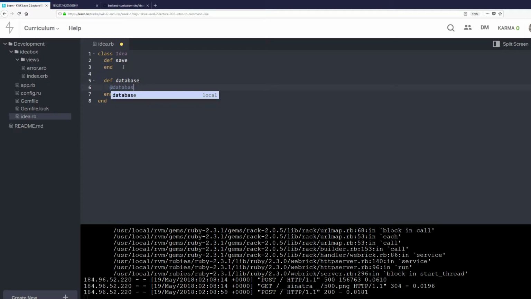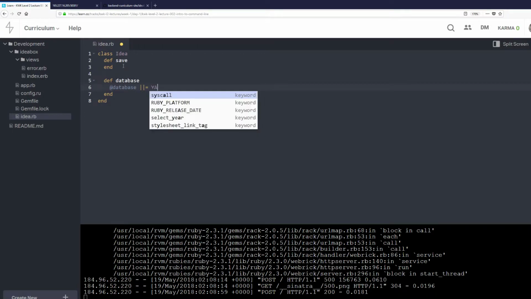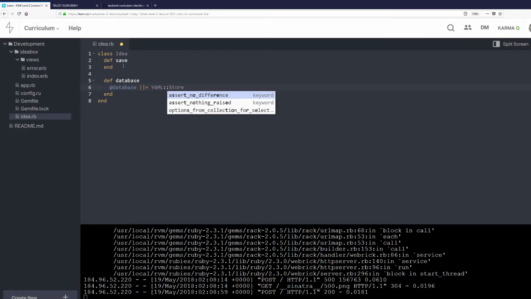So we do @database ||= , and the pipe button is right above your enter key, but you have to hit shift, so it's kind of above the backslash key. I always mix up which slash is the backslash and the forward slash, but this is the backslash. And we're going to do YAML::Store.new 'ideabox'. What this code means is that when we call the method database, it's going to check the instance variable @database, and either it will return what's stored there, or it will set a new database called ideabox and then assign it to @database.